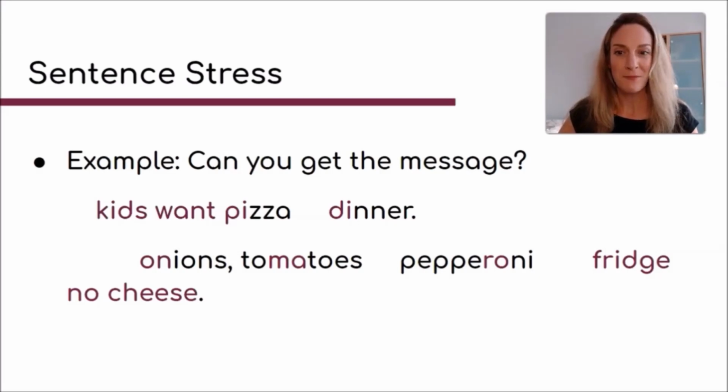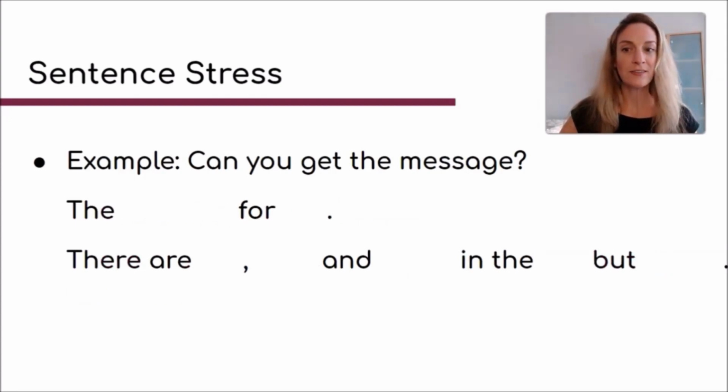Whereas if we took the same sentences now and you could only hear the other words, right? Imagine we stressed the other words instead. The, for, there are, and, in the, but. Now you have no idea what I'm talking about, right? If the other words were not audible, but these ones were stressed, you're like, what is she trying to tell us? We have no idea. And so it's really obvious that the words that are essential to our message are the ones that we're going to say clearer and louder, and that those are the ones that we're going to stress, right? And it's really as easy as that and as simple as that.